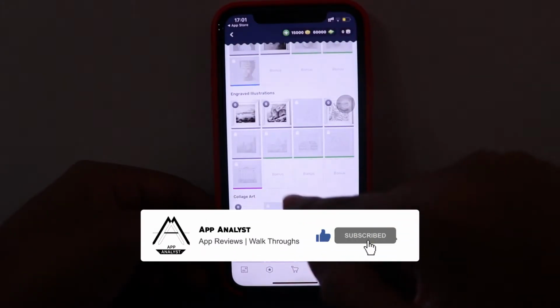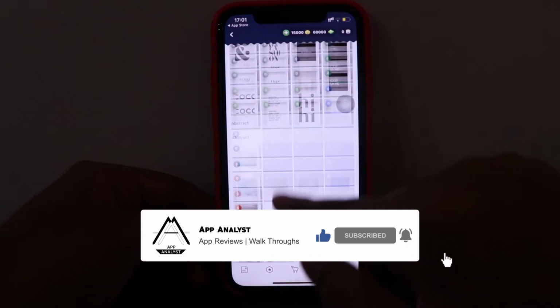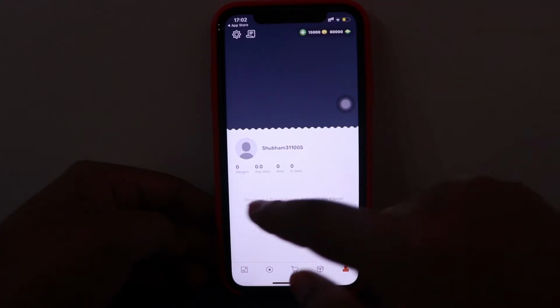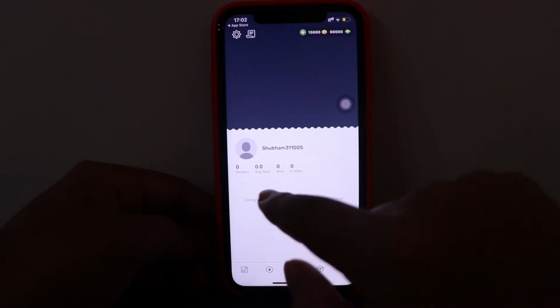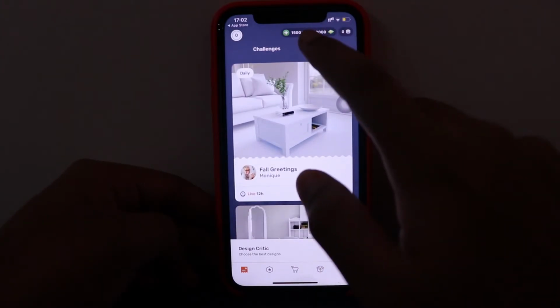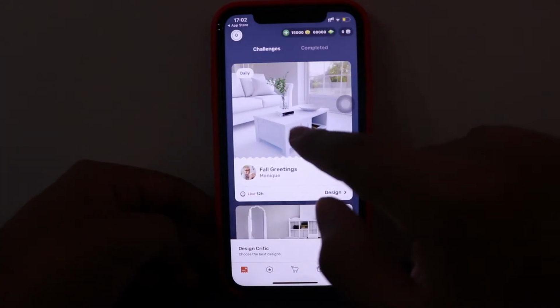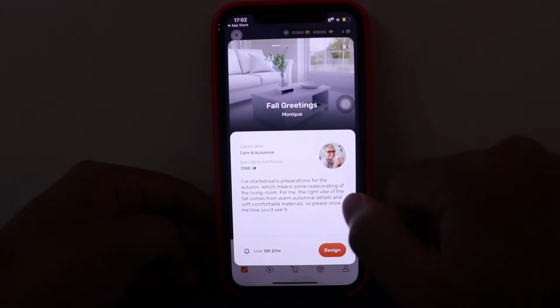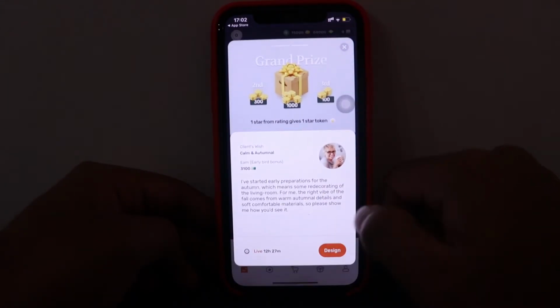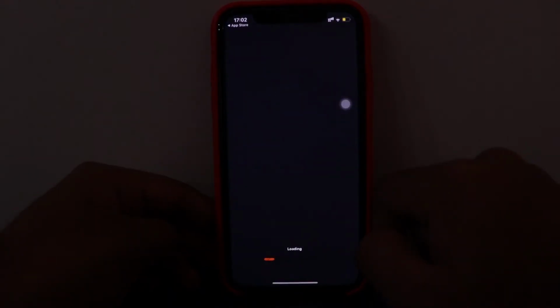Here are paintings, you can buy arts, you can buy prints, and here are your statistics, like the number of designs, average star, wins. So let's just start. Here is the challenge. Let's just open this. So, design, it's loading.